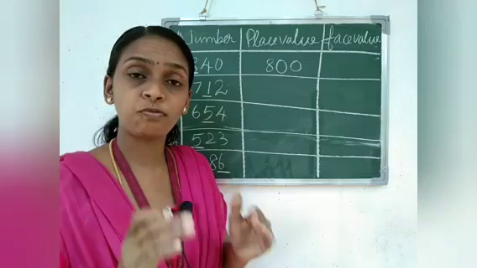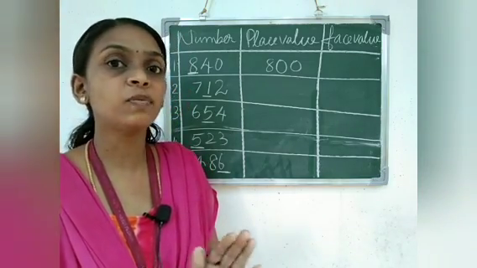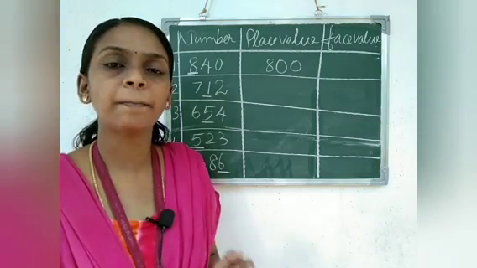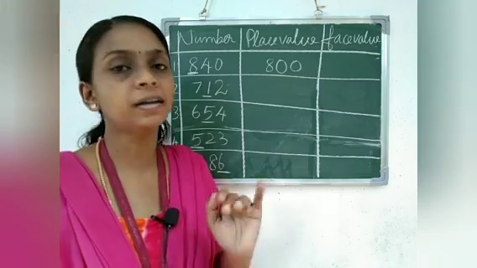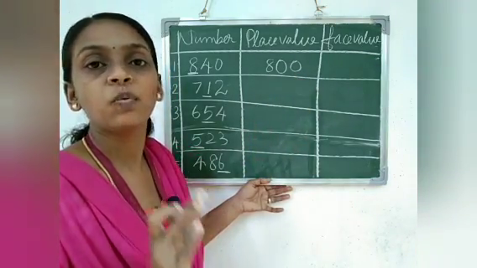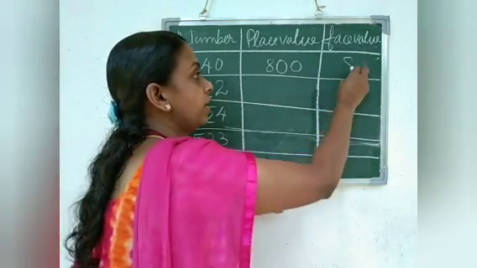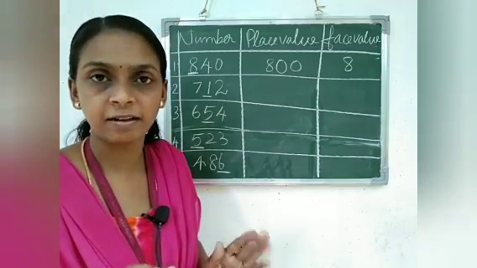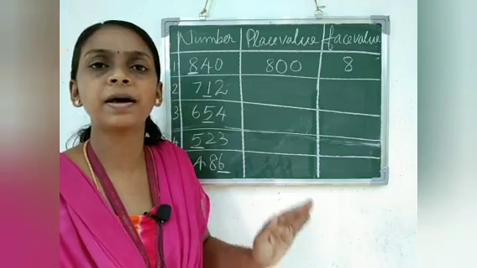And tell me what is the face value? Face value will not change. Face value of a number is that number itself. So what is the face value here? Tell me, all of you, what is the face value of 8? Face value of 8 is 8 itself. Face value is very easy to write because face value of a number is the number itself.